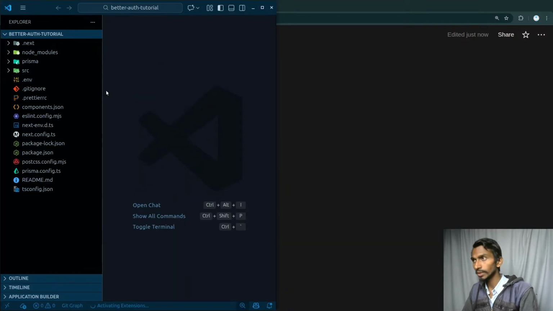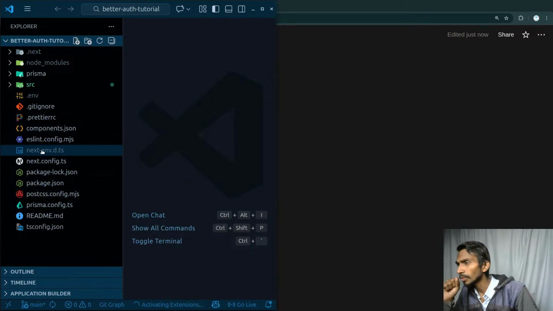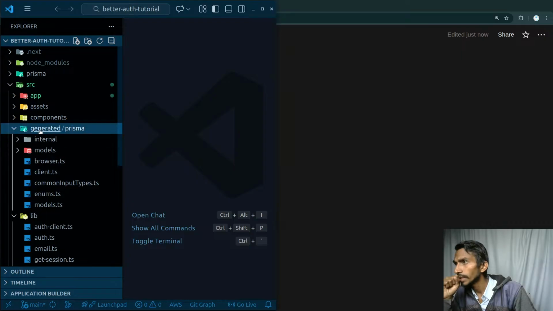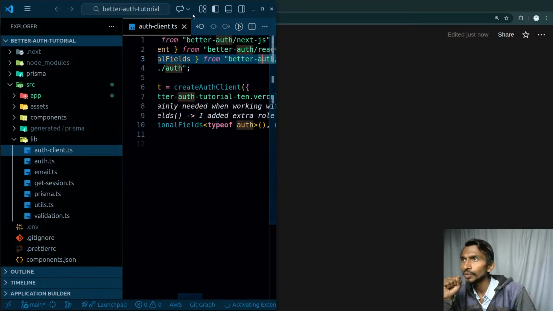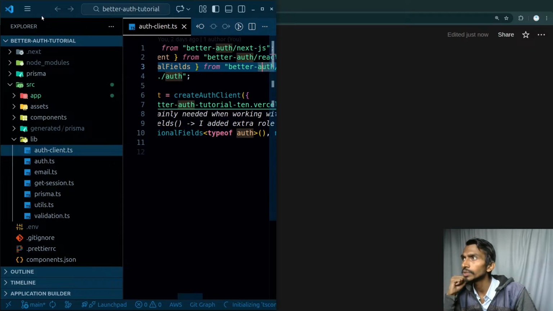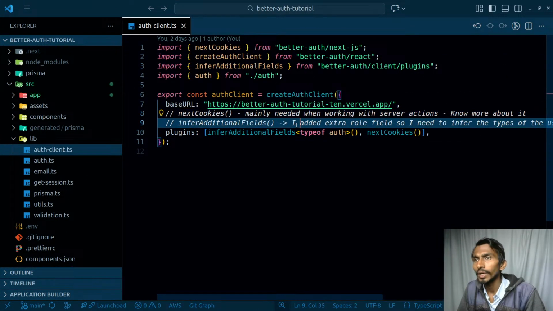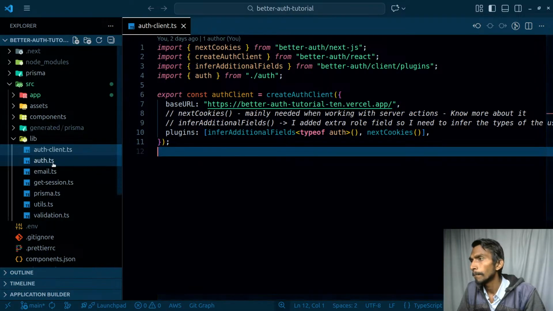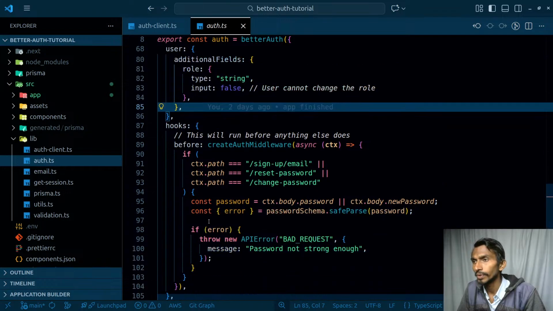Okay, Control D. I have already mentioned some of the things. Let's have a look at this. Lib generated, okay, for components, okay. Auth client, do I have something important over here to be noted down? Next, additional config, added extra fields, infinite, auth.ts, hooks are going to be there.